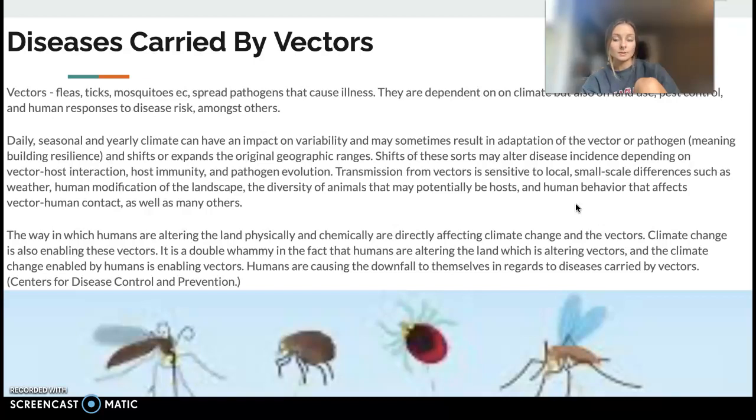The way in which humans are altering the land physically and chemically is directly affecting the climate change, as well as the vectors. Climate change is also enabling these vectors. It is a double whammy: humans are altering the land, which in turn alters the vectors. Climate change is enabled by humans, which is enabling vectors. Humans are causing their own downfall regarding diseases carried by vectors.